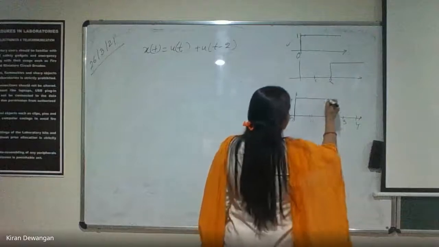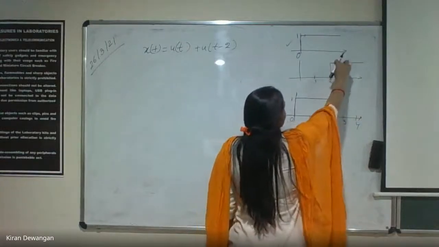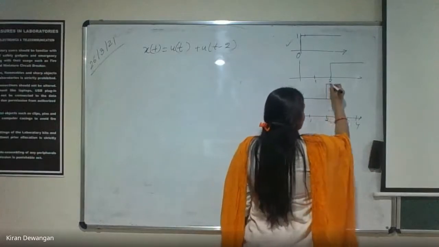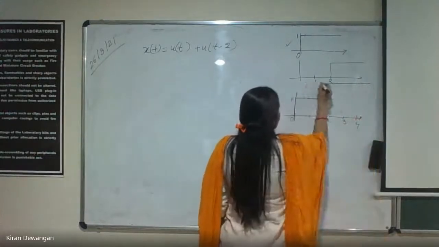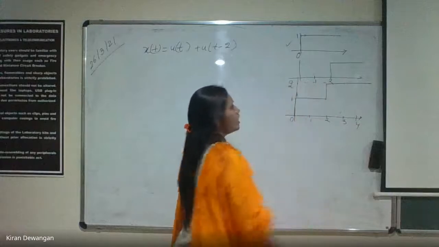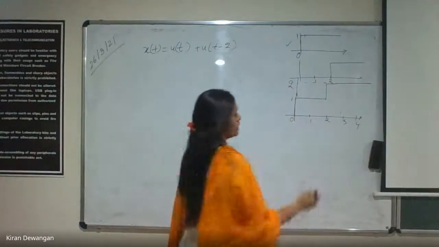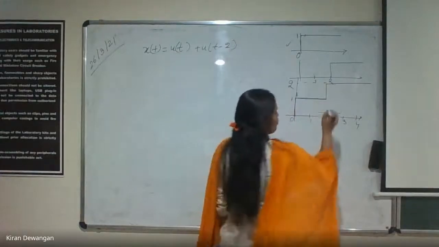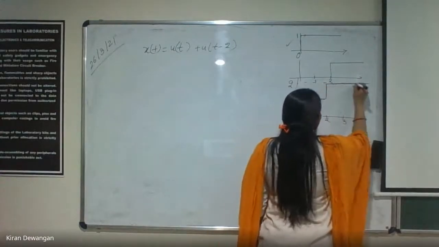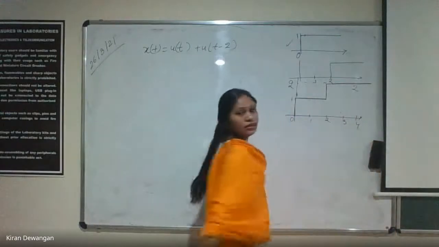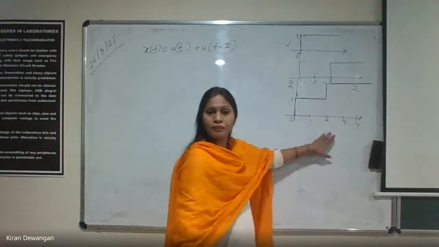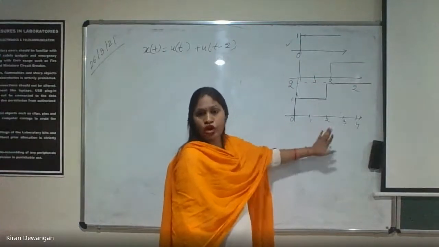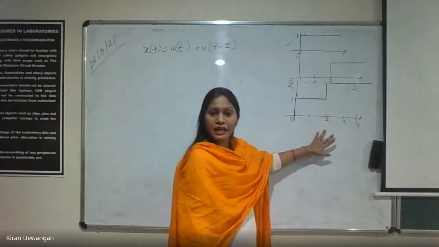Now at 2, what will happen at 2? Even this gets added up to this and the signal will increase and the value will rise to the value 2. Signal will rise to the value 2 and the signal will be like this. Till 2 it will be just 1. From 2 to infinity it will be 2. The value will be 2. Is this part clear? ये clear है कि नहीं? This one is definitely non-periodic.